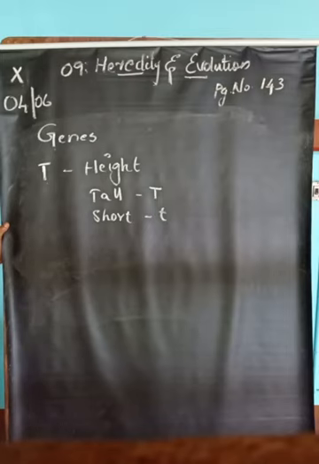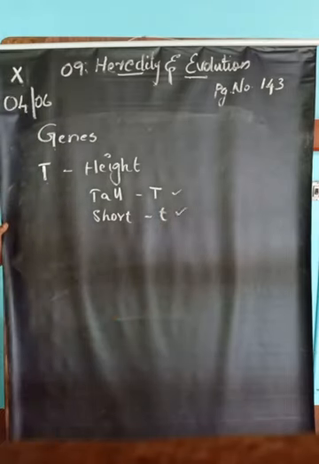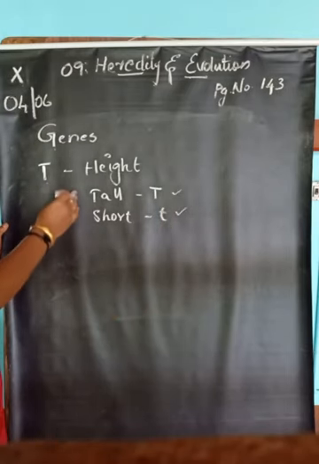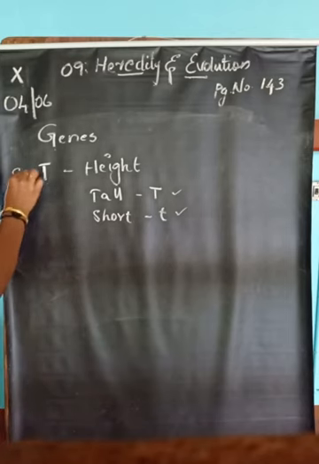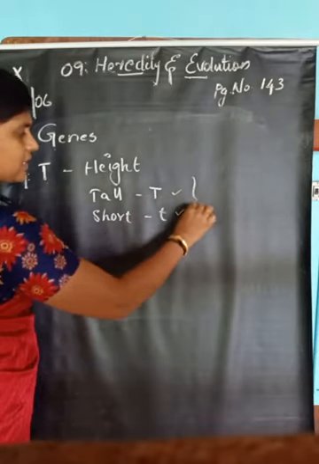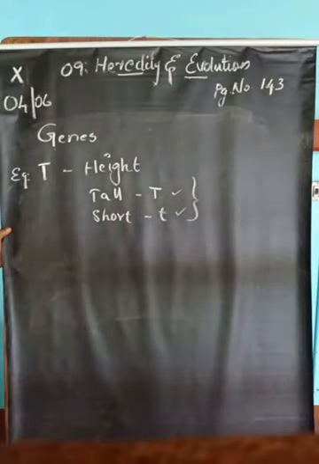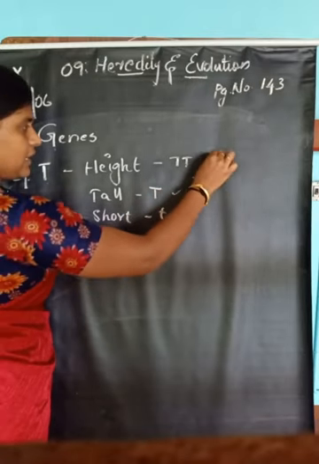Okay. So, we used the same letter for the same character. Even though the character extreme is different, tall and short, we use the same letter. This is an example. So, these two together are the genes for height.